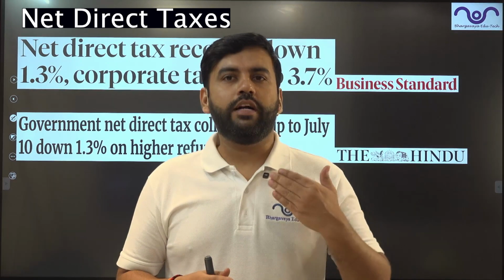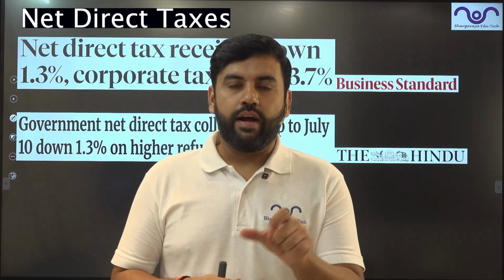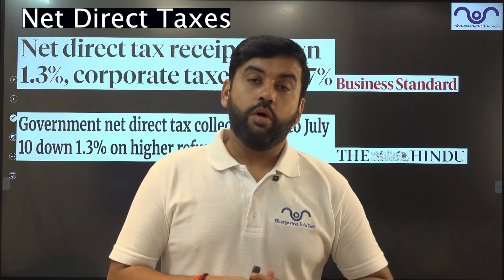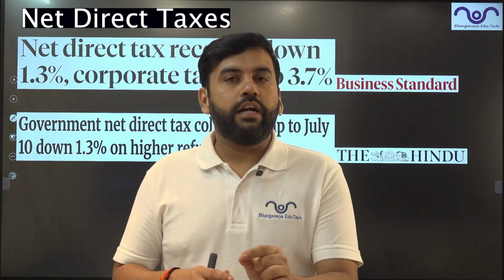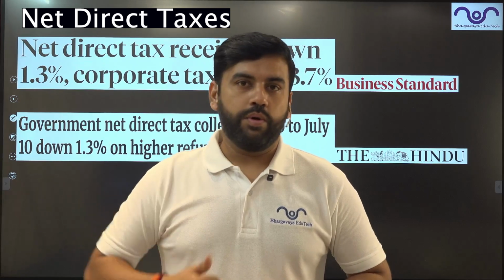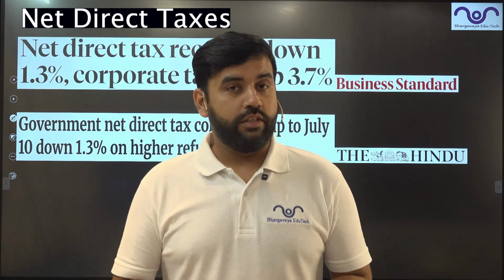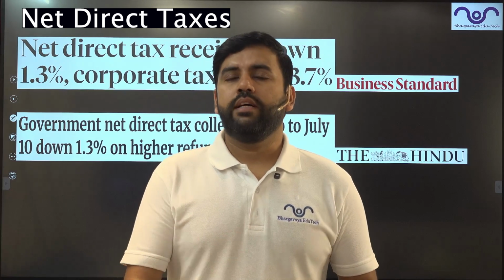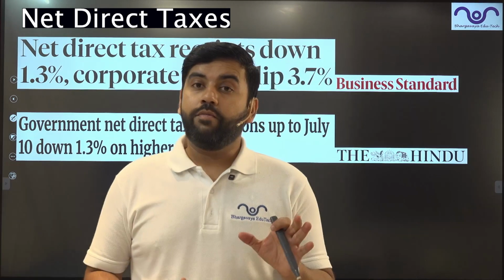Because government has provided a lot of exemptions in the current budget. So in the 2025 Union Budget, which is also for the 2026 financial year, government has provided a lot of exemptions to the income tax. That could be one of the reasons why the filing of taxes has been slower. Exemptions could be more, or tax evasion could be very high. Reasons have not been explained properly in the articles because government has not come up with that, but we will be talking about the trend in detail and what the direct taxes are.